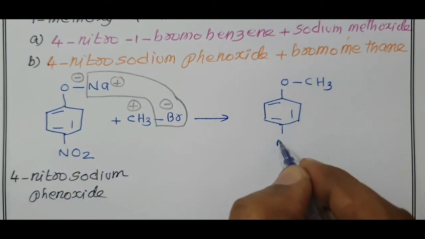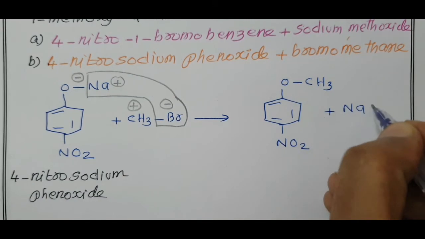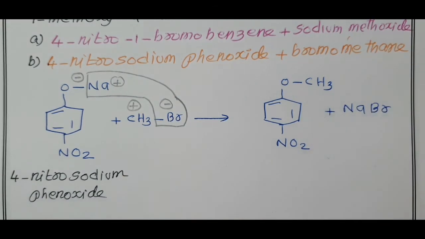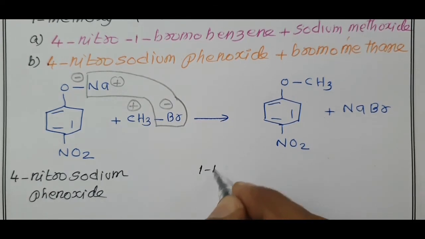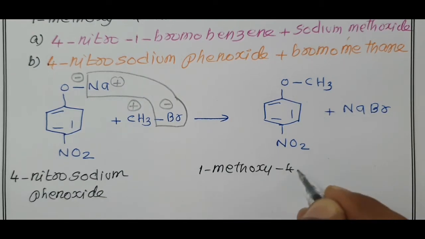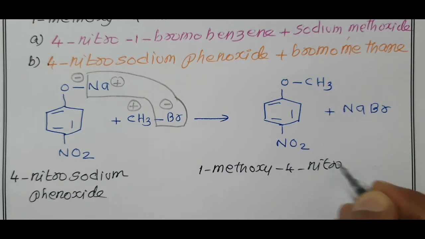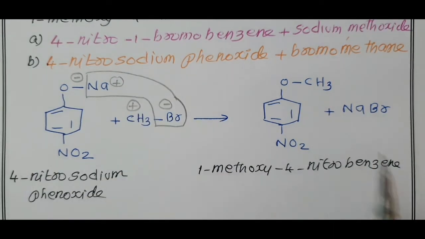Para we have NO2. Sodium bromide is removed. What is the name of this product? This is nothing but 1-methoxy-4-nitrobenzene. So from the second reaction, we can prepare 1-methoxy-4-nitrobenzene.